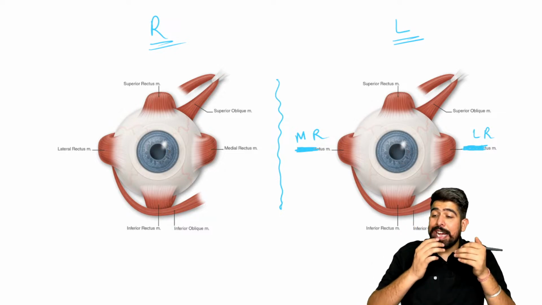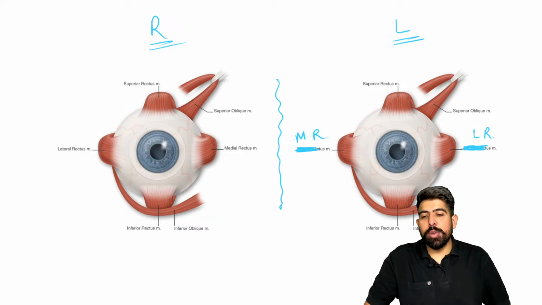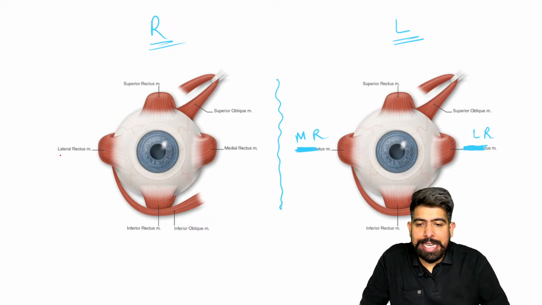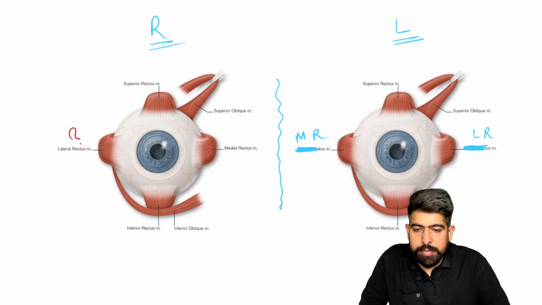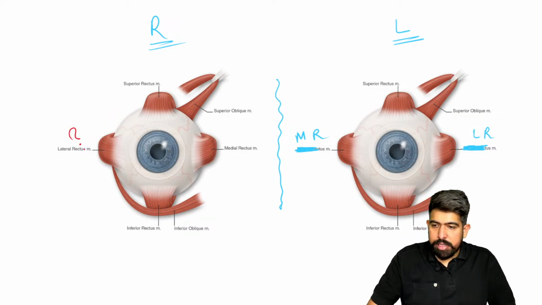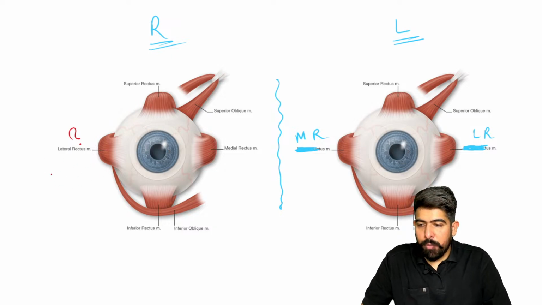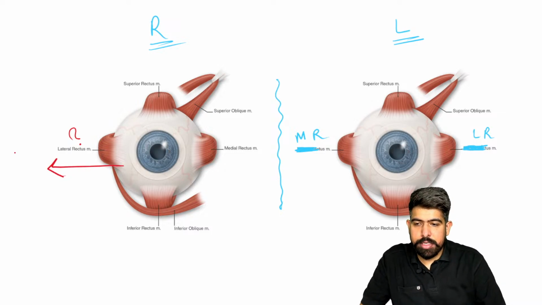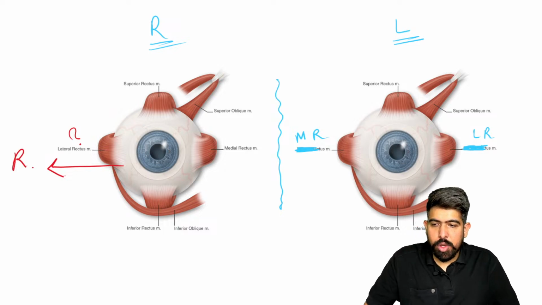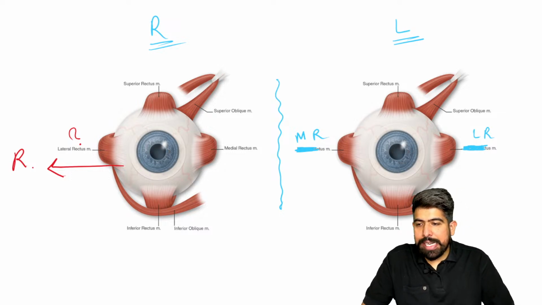And the question is asking you about it. In the MCQ, they ask you about the right side lateral rectus, this one, and its synergistic muscle, or the yoke muscle. So what do you mean by it? What is the work of the lateral rectus? The lateral rectus is doing the right gaze. It means it is going to move your eye to the right side. This is your right side, so it is working on your right side.